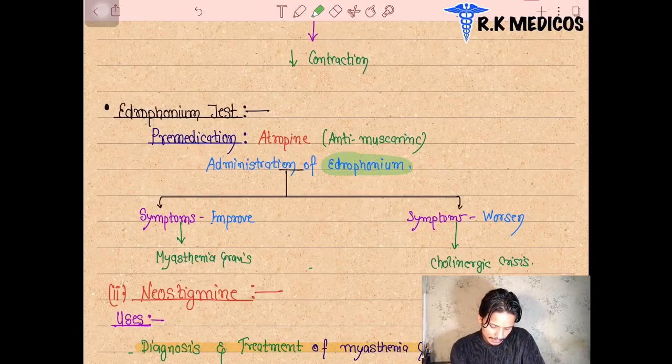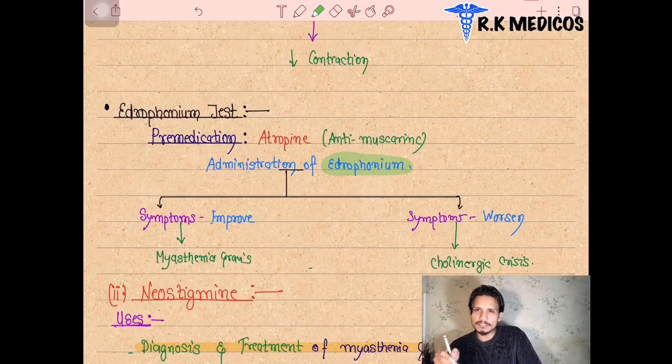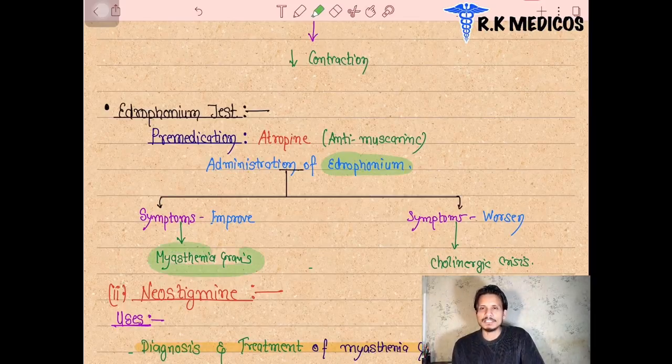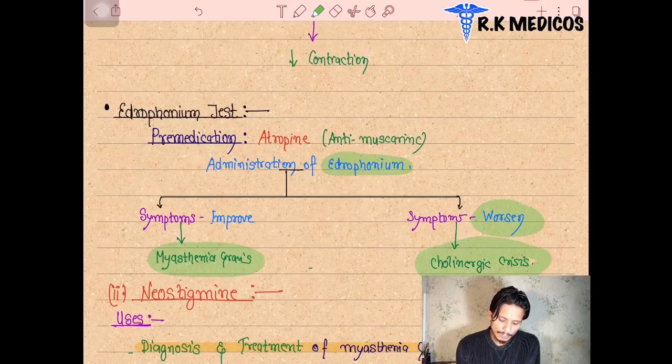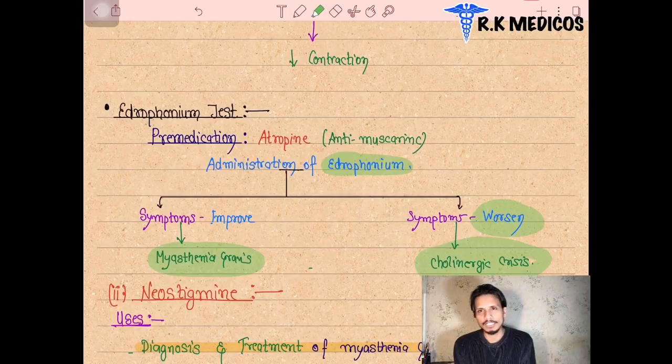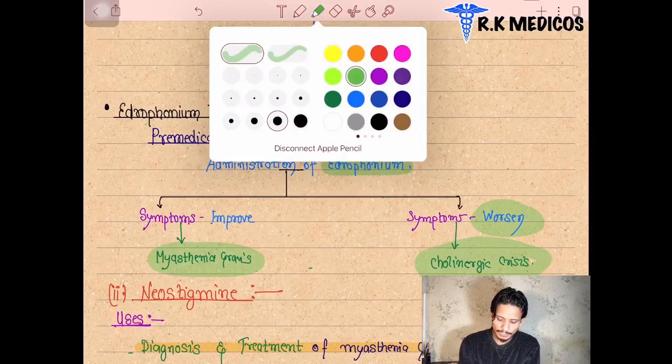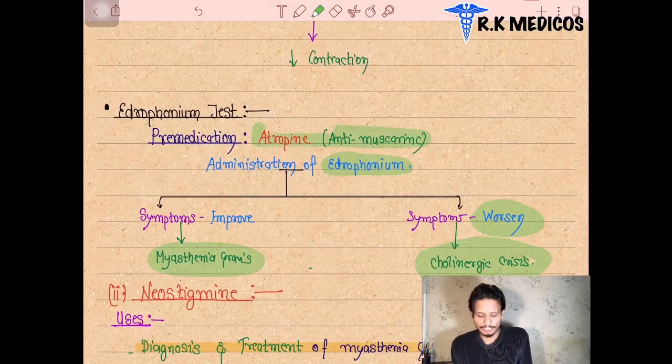So we can say that the patient is suffering from myasthenia gravis. If we administer edrophonium into the patient's body and the symptoms get worse and worse, then the patient is suffering from cholinergic crisis. Before injecting edrophonium, we also inject some medications for the prevention of side effects. We inject atropine as an anti-muscarinic agent. So this is all about the testing pattern, how we identify whether the patient is suffering from cholinergic crisis or myasthenia gravis.